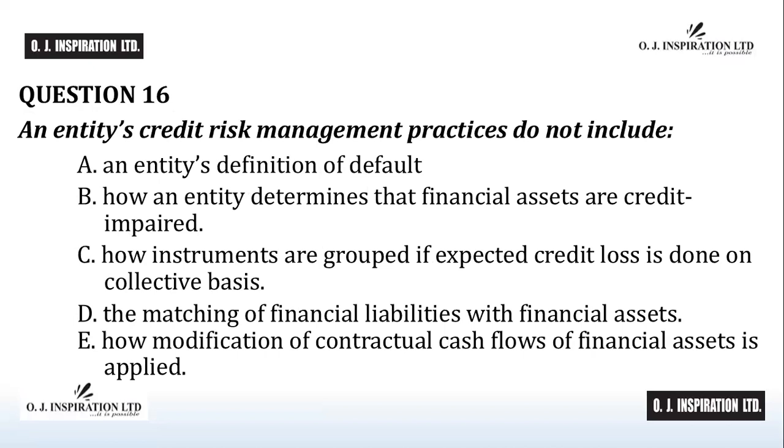Question number 16. An entity's credit risk management practices do not include A. An entity's definition of default. B. How an entity determines that financial assets are credit impaired. C. How instruments are grouped if expected credit loss is done on collective basis. D. The matching of financial liabilities with financial assets. E. How modification of contractual cash flows of financial assets is applied.